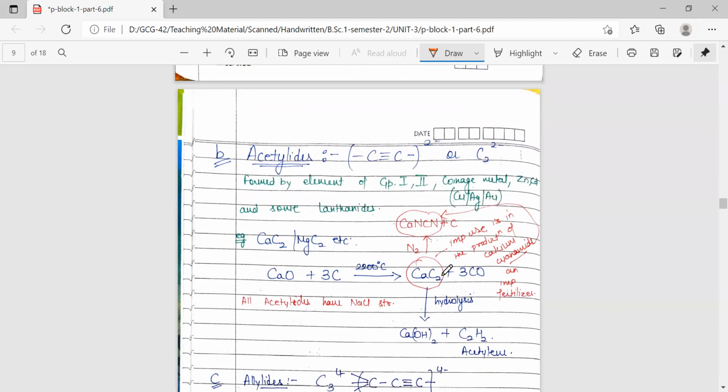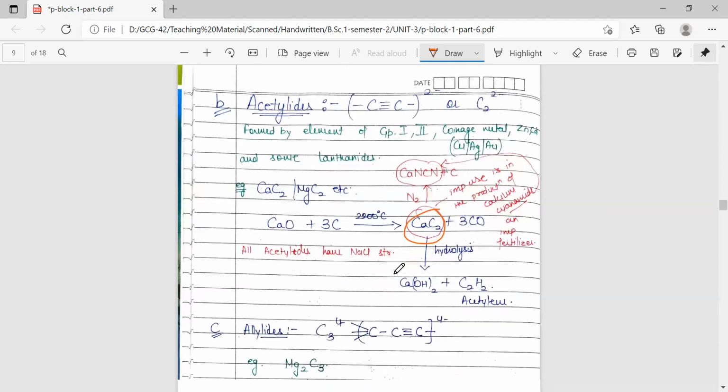So this is the preparation of calcium carbide, which upon hydrolysis gave us acetylene and calcium hydroxide. Also, this is one of the important reactions of calcium carbide: upon treating it with nitrogen gas we get the formation of CaNCN, which is calcium cyanamide. So this is an important fertilizer. So calcium carbide is an important raw material for the formation of calcium cyanamide.